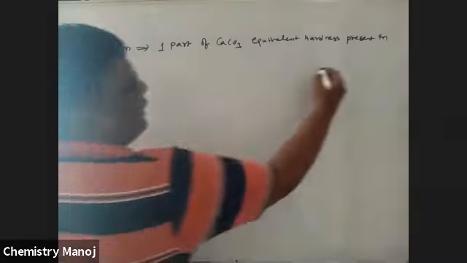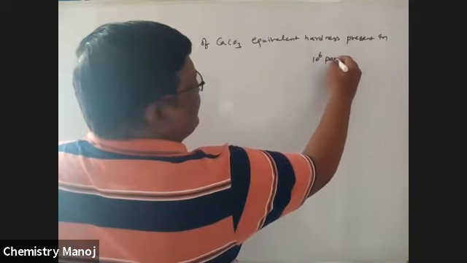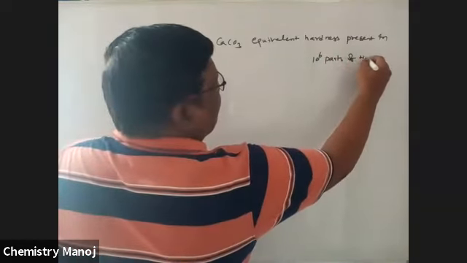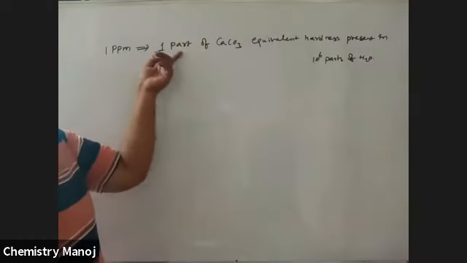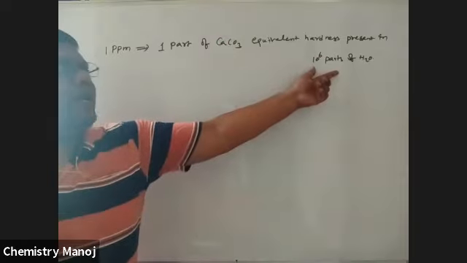Million parts means 10 power 6 parts of water. And 1 ppm means 1 part of CaCO3. That means 1 gram of CaCO3 in a million grams of water.